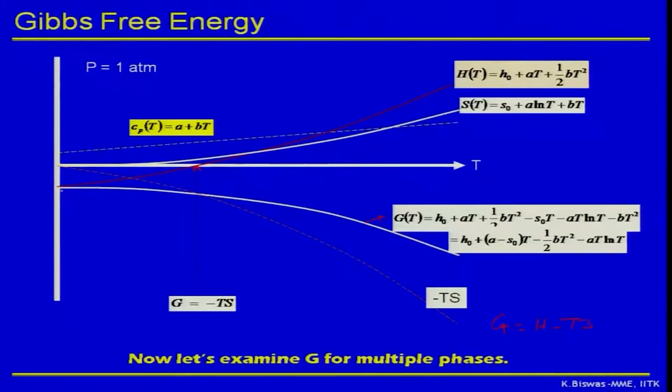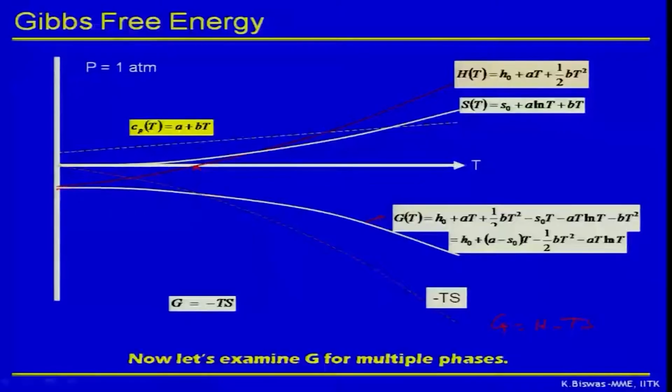So what you take away from this plot, although it looks very involved, the only thing you should take away is this curve, G as a function of temperature at a fixed pressure. It looks like this kind for a pure component. Remember, we are not discussing impure components, we are discussing only pure components.